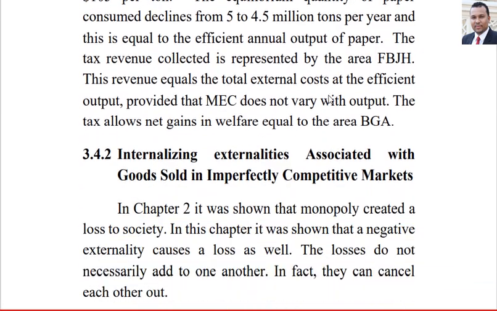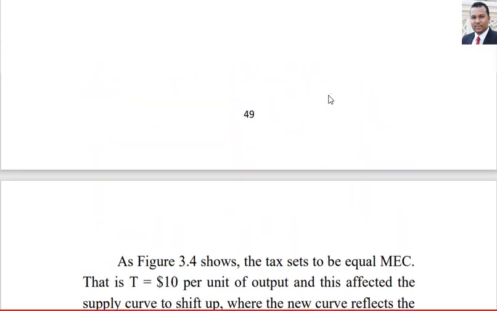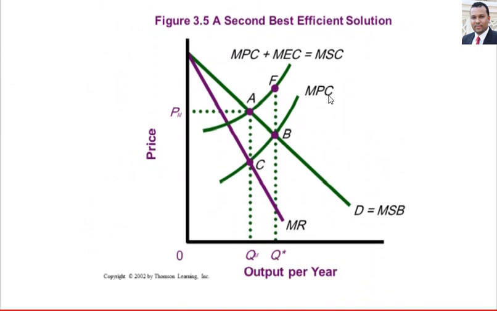What about another case? In this case, we talk about imperfect competition, but before we talked about perfect competition. With imperfect competition, this is marginal revenue and this is marginal social benefit. Our equilibrium is with the price at point A, this is the quantity, and this is point B. This is marginal private cost, the original point at the intersection between marginal social benefit and marginal private cost.